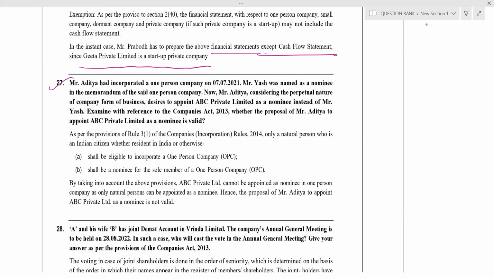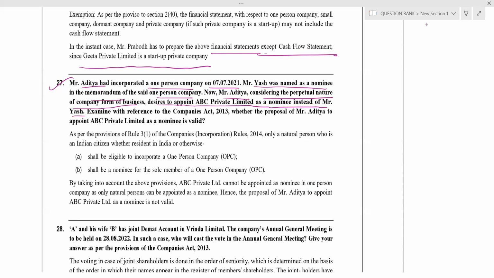Okay. Mr. Aditya had incorporated OPC on 7/7. Mr. Yash was named as a nominee in the memorandum of said OPC. Now, Mr. Aditya, considering perpetual nature of the company form of business, desires to appoint ABC Private Limited as a nominee instead of Yash.